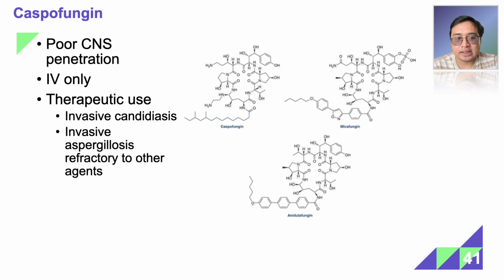Now for the echinocandins, typified by caspofungin, it has a poor CNS penetration. It's only given intravenously. Therefore, there is no oral counterpart. Therapeutic uses include invasive candidiasis and invasive aspergillosis refractory to other agents.